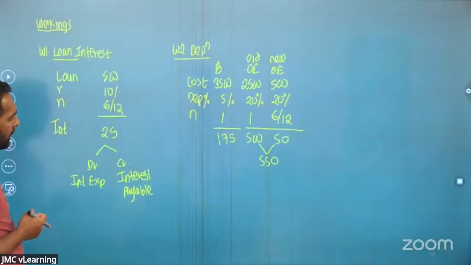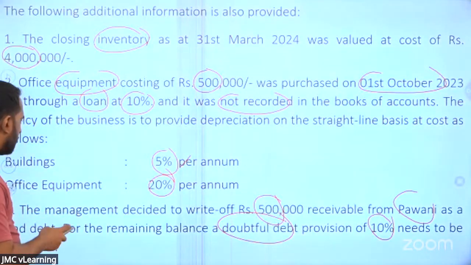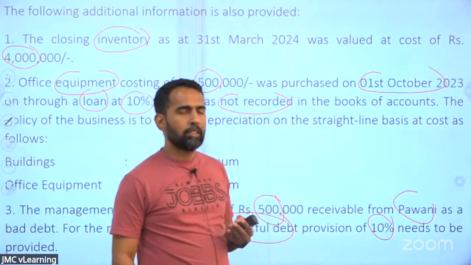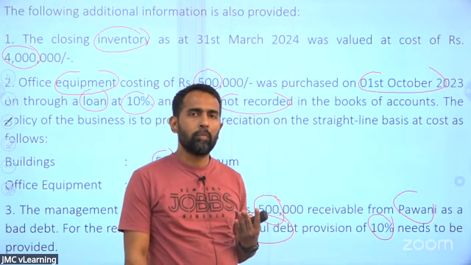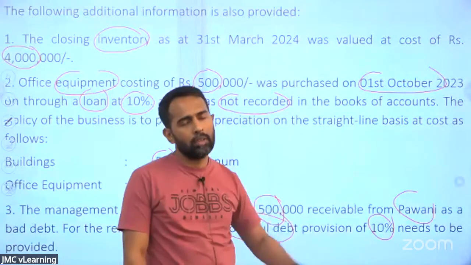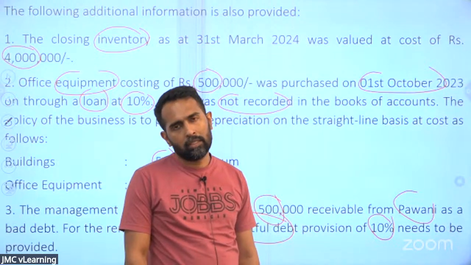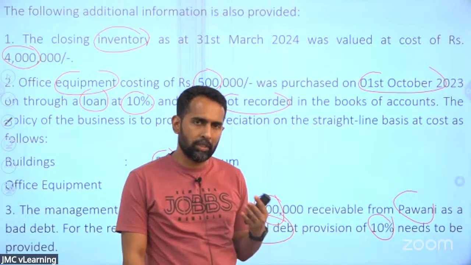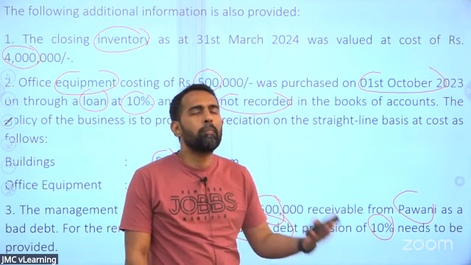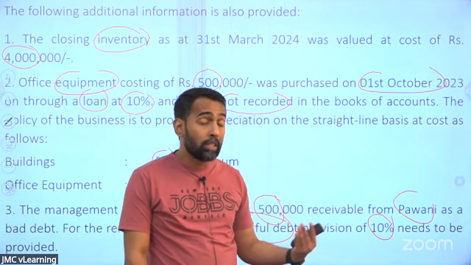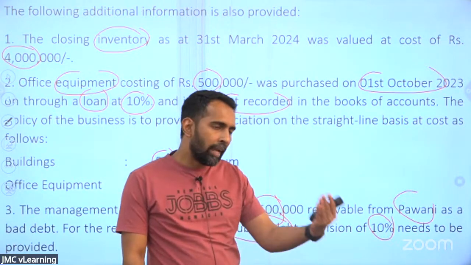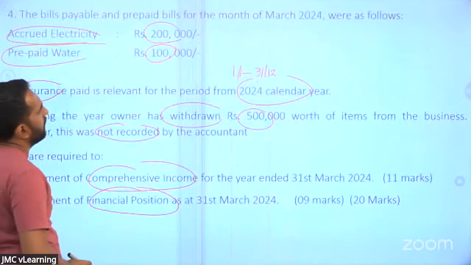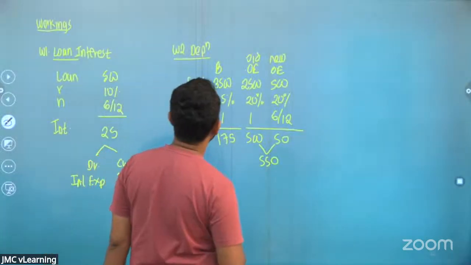Then they are saying they are going to maintain a doubtful debt provision of 10%. What is a doubtful debt? Bad debt means you are not going to recover the money. The debtor has gone bankrupt, so you take the loss and write off that debtor. Doubtful debt means the debtor has not gone bankrupt, but there is a doubt that the debtor might become bankrupt. So as per the prudence concept, we take the loss. So I have to do the calculation for the doubtful debt.